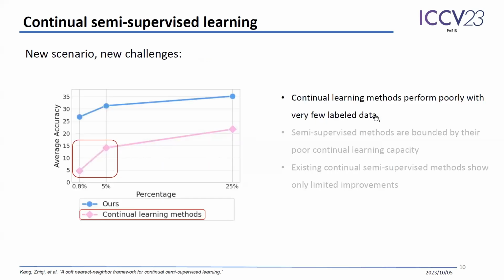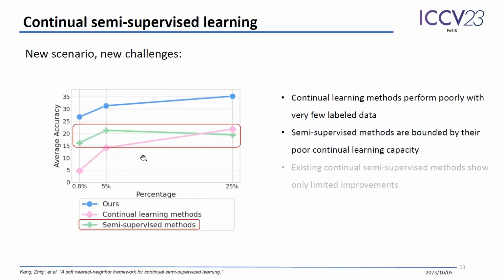What will happen? Here in this figure, the x-axis shows the percentage of labeled data in a continual semi-supervised setting, and the y-axis shows the average accuracy of the method. The blue curve is the performance of our method as a reference. The pink curve shows that continual learning methods perform poorly with very few labeled data. Then a standard semi-supervised method can have good performance with very small label sets, but it is upper bounded by its poor continual learning capacity.